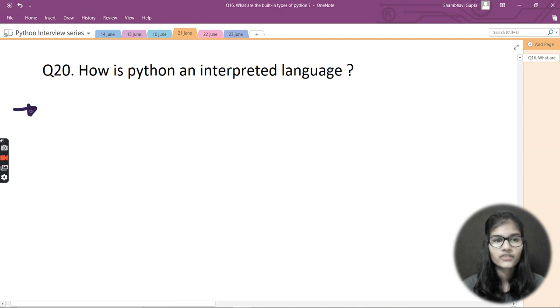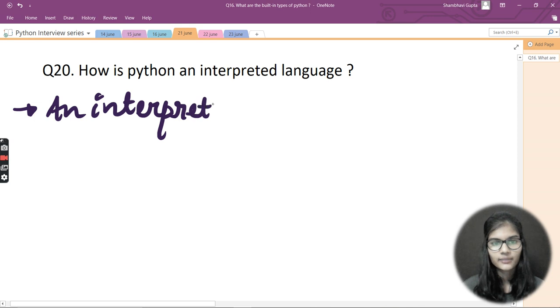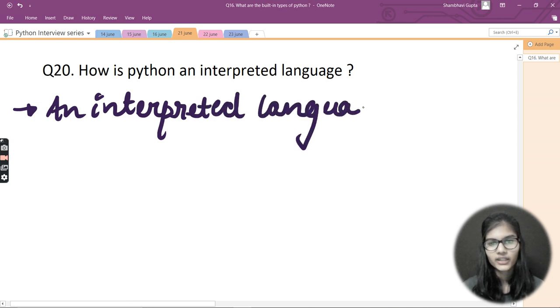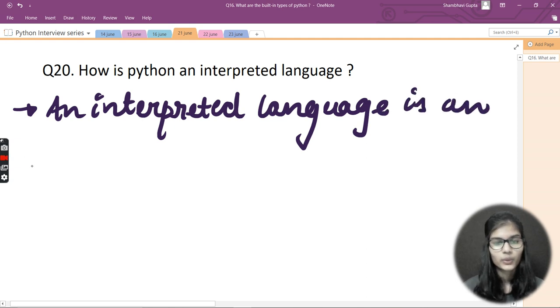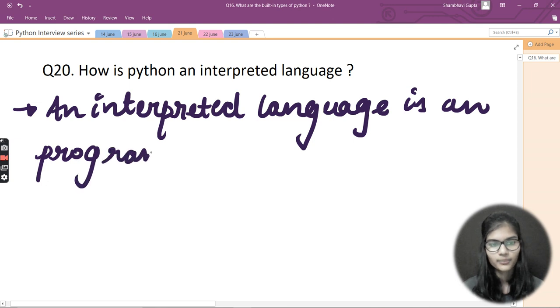Now my last question for today is: how is Python an interpreted language? Let's see that question. Let me write that here. First, what do we mean by an interpreted language? An interpreted language is any programming language